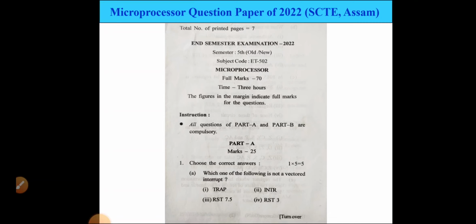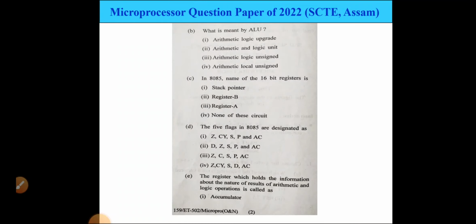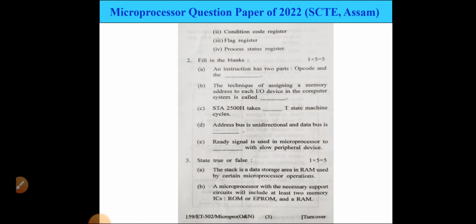First question is choose the correct answer. There are 5 questions. From the multiple options you have to pick the single right answer. So these types of questions, 5 questions are there. These questions will be gone through in our later slides one by one. Question number 2 is fill in the blanks. There are 5 questions there. Question number 3 is true or false.